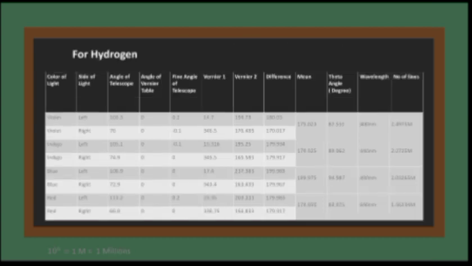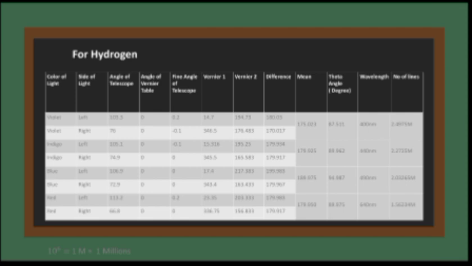So this is the observation table for a hydrogen lamp. Here we can choose the color of light, but in hydrogen there are only 4 colors of light: violet, indigo, blue and red. Then we have the side of the light, like we have a middle line, and the light can be on the left side or the right side. So these are the side of the light, angle of the telescope, angle of the vernier table and fine angle of the telescope. Here, the vernier 1 reading I found for violet left light is 14.7, and for violet right side light, 346.5.